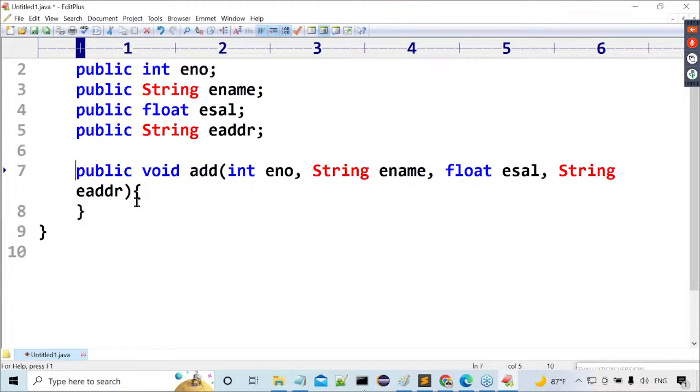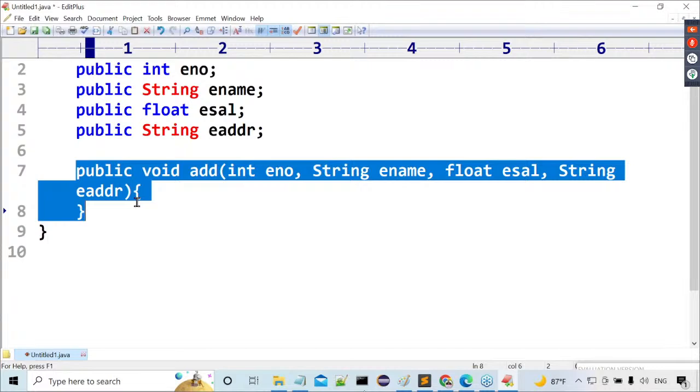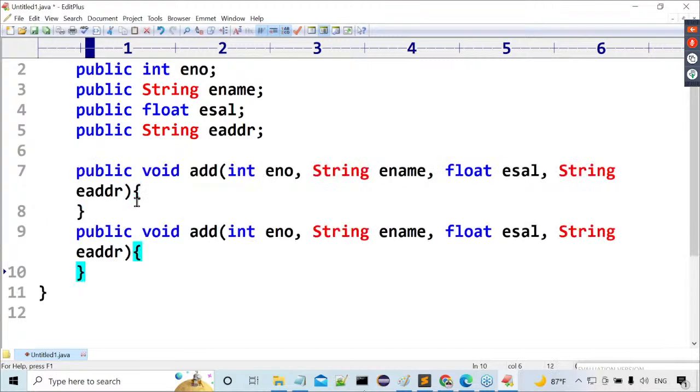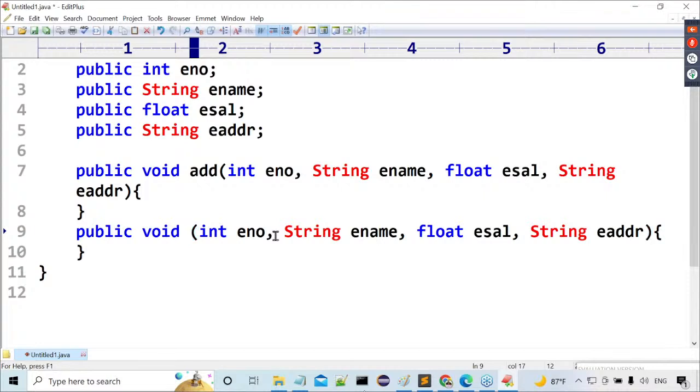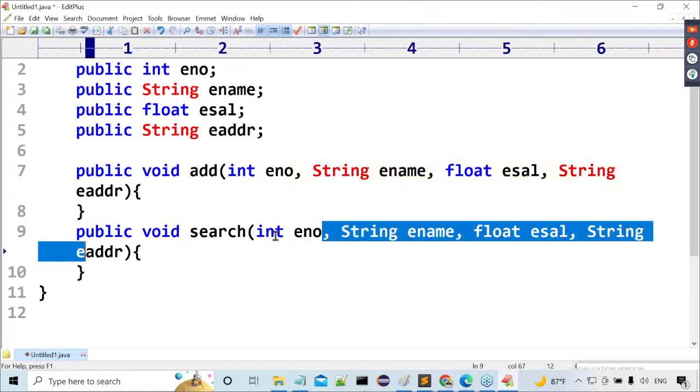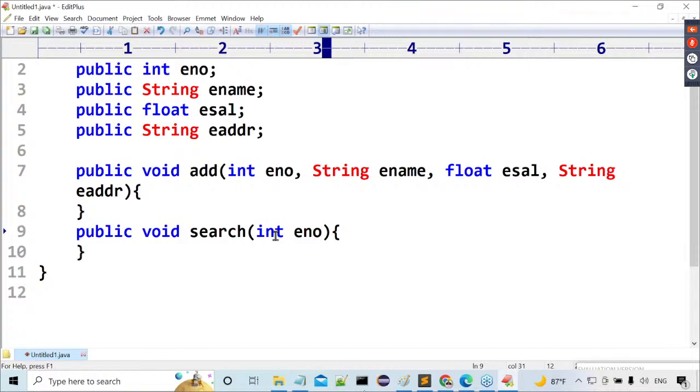Similarly, what method do I want to take next? Let me copy this. I want to perform a search operation. This is add employee, and now public void search employee. If you want to search an employee, only the employee number is sufficient. The primary key is sufficient to perform the search operation. All the remaining things are not required. To search an employee, on the basis of employee number only I want to search.